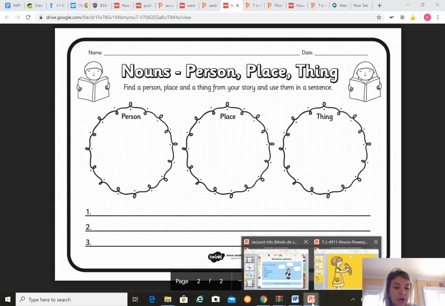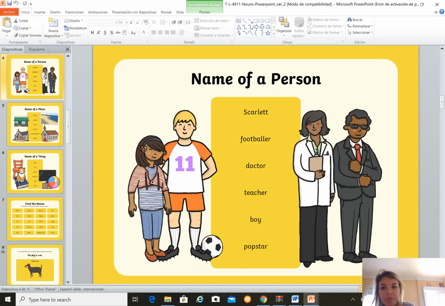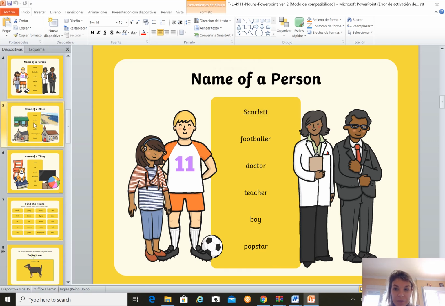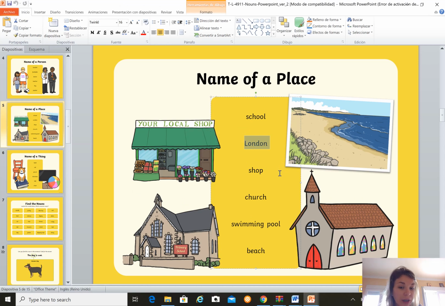And before we stop, I just want to go through those capital letter nouns. So if you look here, Scarlet had a capital letter because it was the name of a person. London had a capital letter because it was the name of a city. These are special nouns and we call them proper nouns in English. Proper nouns are naming words. So we might use that for days of the week, Monday, Tuesday, Wednesday, months of the year, January, February, March.